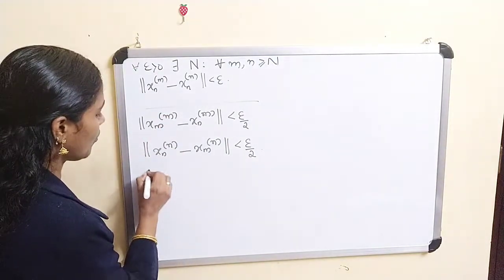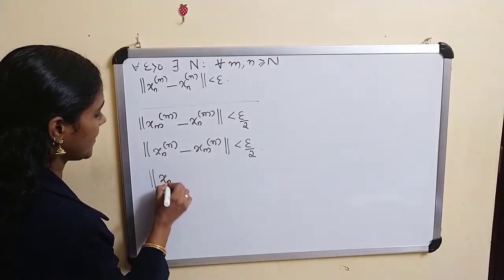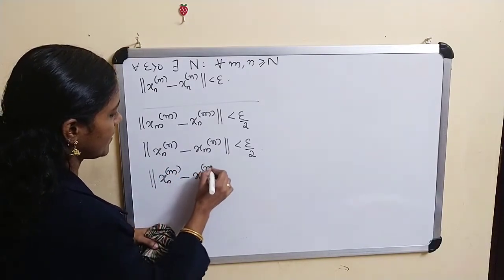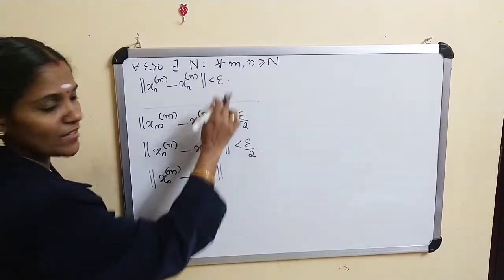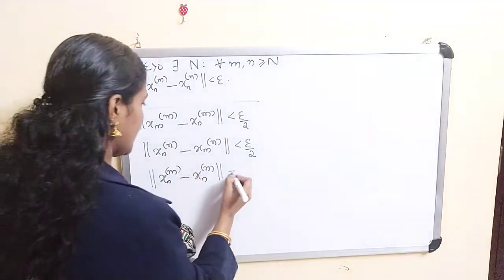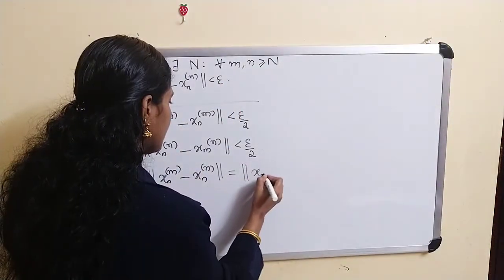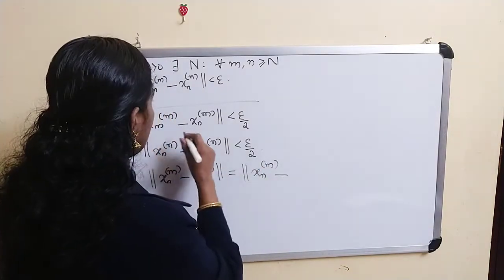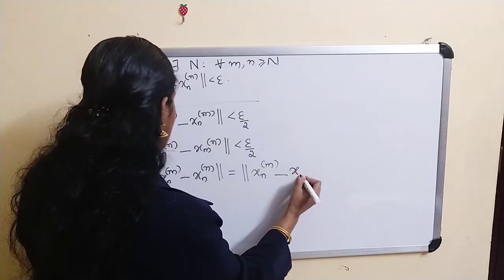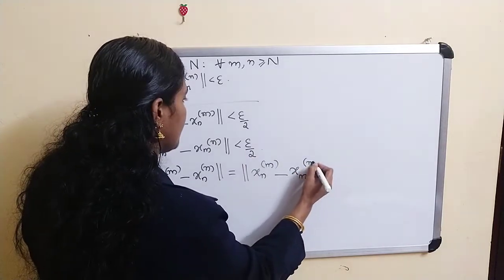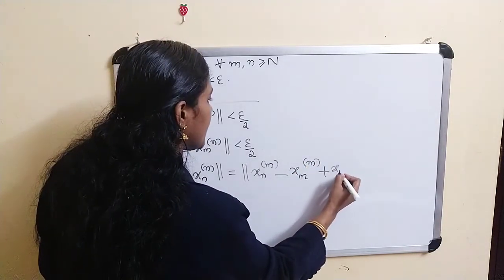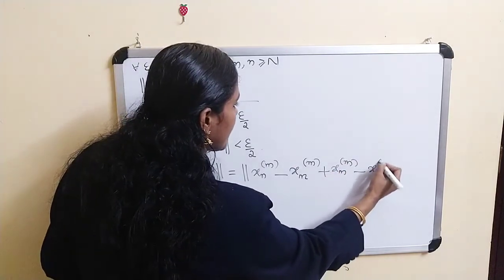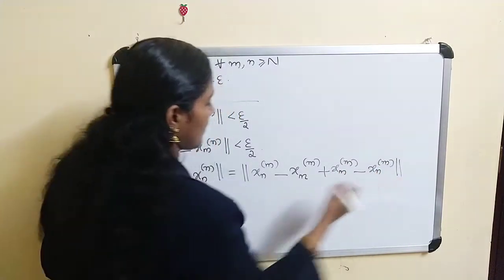Now norm of x_nm minus x_nn, we have to prove this. Clearly this is equal to norm of x_nm minus x_mm plus x_mm minus x_nn.